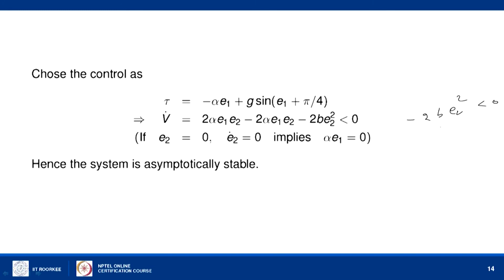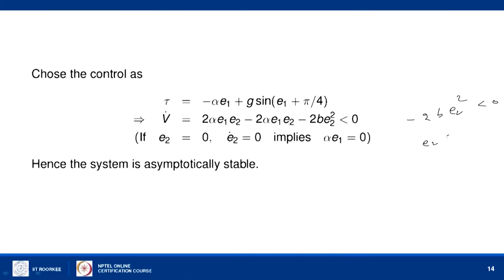In case E2 is 0, it does not mean that V dot will be equal to 0 permanently, because if E2 is 0, that will also imply that E1 is equal to 0, as we have seen previously. Using that we can show that V dot is strictly negative definite. So, this control will make the pendulum stop at the pi by 4 angle with 0 velocity.